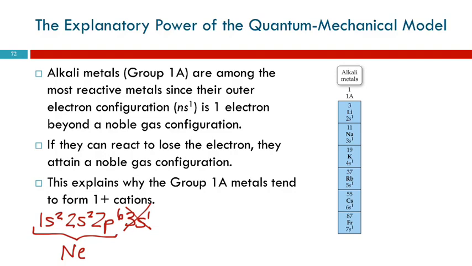We learned in nomenclature that all of the group 1 metals form positive 1 ions. We didn't understand why. It was just because the teacher said so, right? They lose 1 electron and become a +1 ion because when they do that, now they have 8 valence electrons like the previous noble gas.